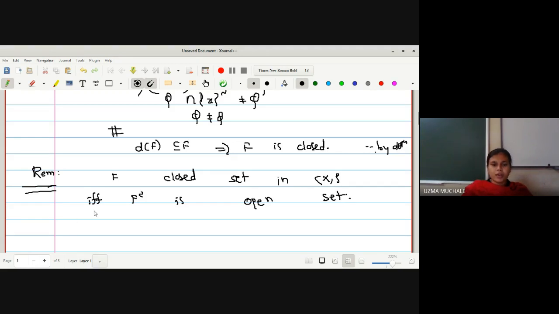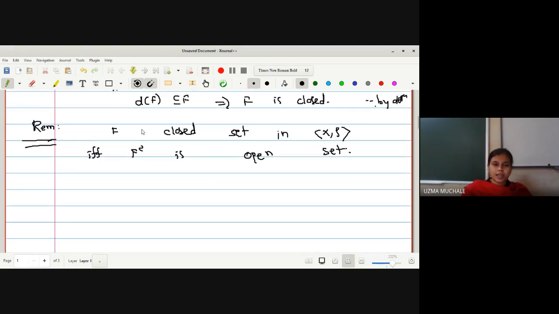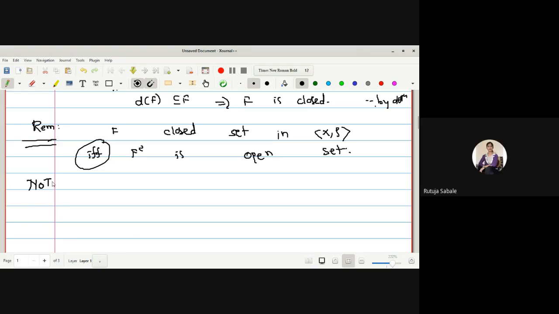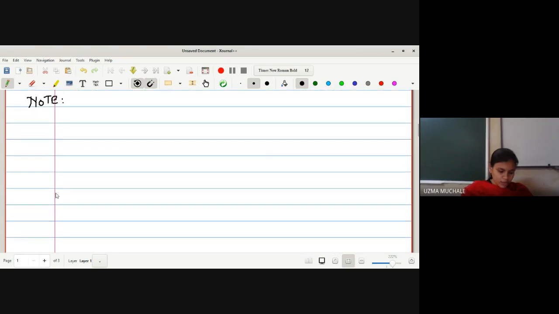In the first part, we proved that if F is a closed set, F complement is an open set. In this lecture, we have proved that if F complement is open, then F is a closed set. So I can write this statement with the help of if and only if. If you have a closed set, then its complement must be an open set. Okay?